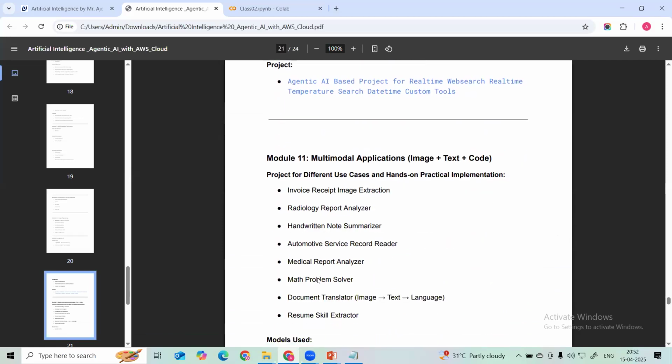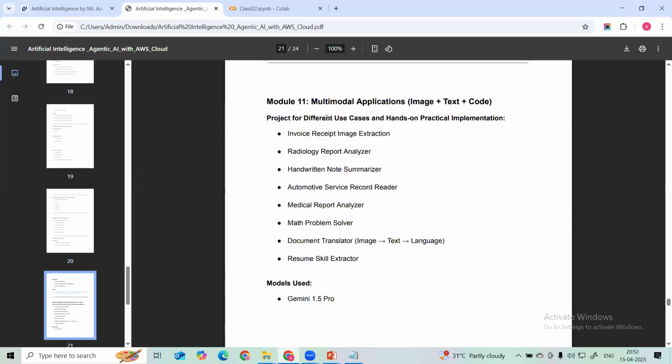Okay, and then we are going to learn multimodal, right? With multimodal models we can upload not only text, we can upload images, audio, video, data, and we can make predictions. We can extract the data from images, PDFs, all this, right? So there we can see what the capabilities of multimodal are and what applications we can utilize this for. Okay, so hands-on practice will be there.